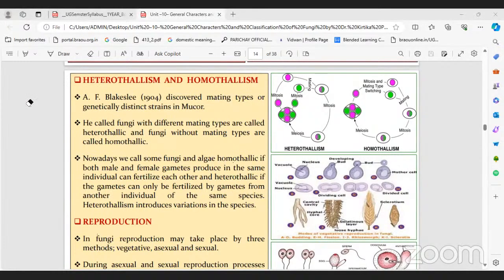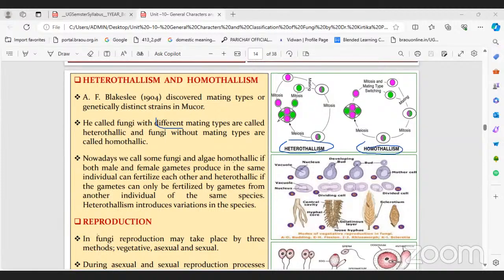Hetero means different, so heterothallism means different mating types. Some fungi and algae are homothallic, both the same. Don't get confused; these are two types of reproduction, heterothallism and homothallism.